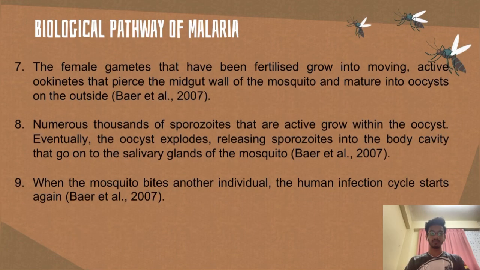The female gametes that have been fertilized grow into moving, active ookinetes that pierce the midgut wall of the mosquito and mature into oocysts on the outside. Numerous thousands of active sporozoites grow within the oocyst. Eventually, the oocyst explodes, releasing sporozoites into the body cavity that go on to the salivary glands of the mosquito. When the mosquito bites another individual, the human infection cycle starts again.